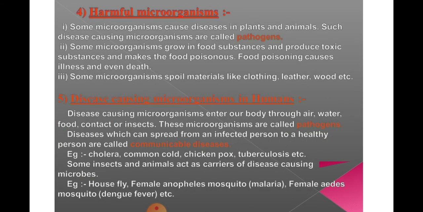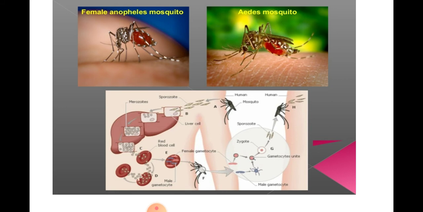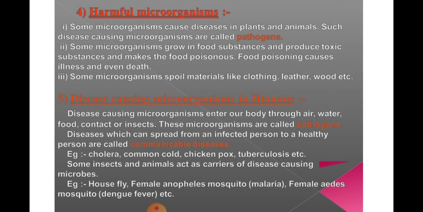Now harmful microorganisms. In the previous slide I told you that some microorganisms are useful for us, they are friendly for us, and now we will talk about some microorganisms which are harmful for us. So first point, some microorganisms cause diseases in plants and animals. Such disease causing microorganisms are called pathogens. So some microorganisms are also responsible for many types of diseases, and these are known as pathogens. Okay, so what are pathogens? Disease causing microorganisms are called pathogens.